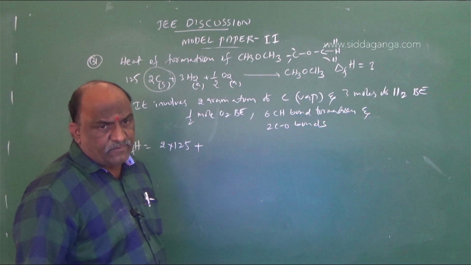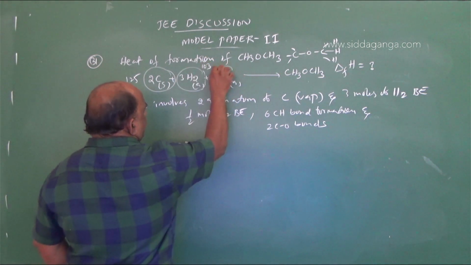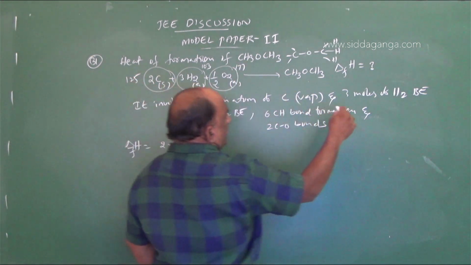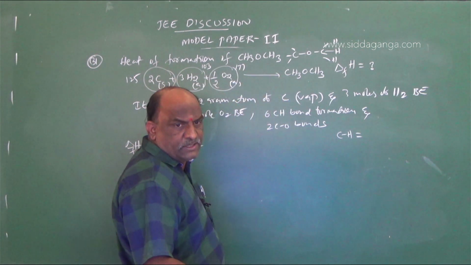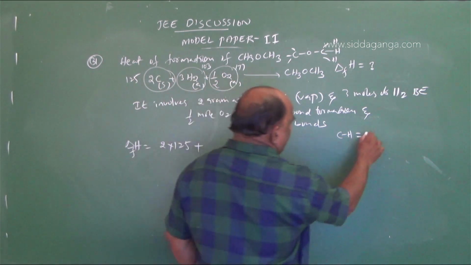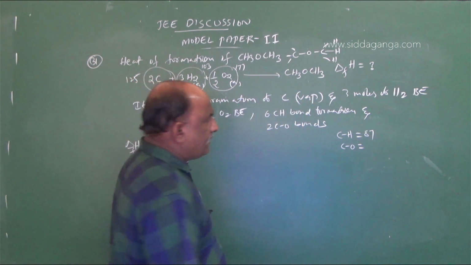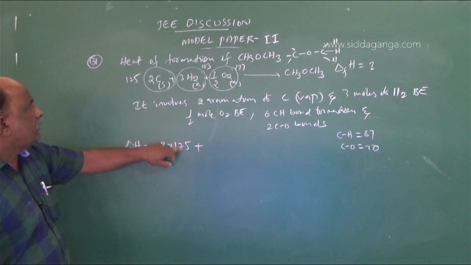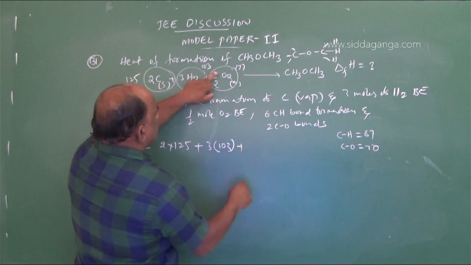The bond energy of HH given is 103, of OO given is 177, of CH given is 87, and of CO given is 70. Right, very good.